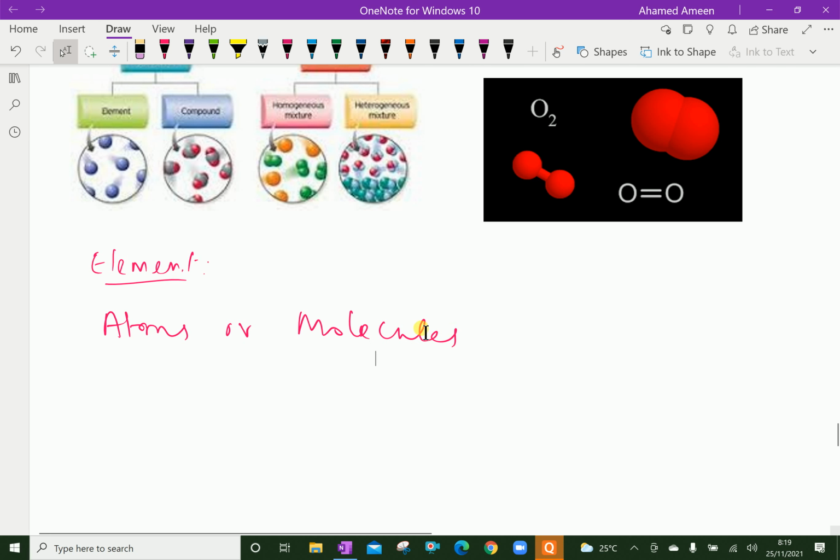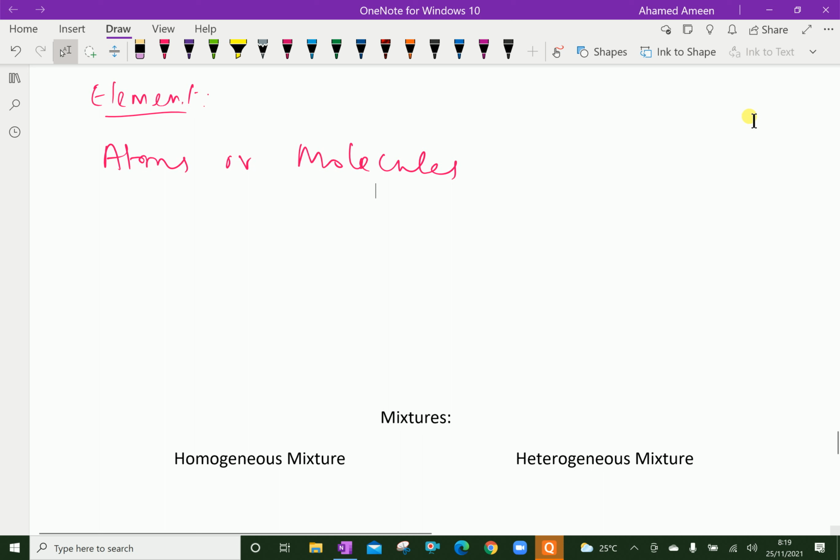Compounds are pure substances. Pure substances that are not elements are compounds. Compounds are composed of more than one kind of atom. For example, carbon dioxide is composed of molecules that consist of one atom of carbon and two atoms of oxygen.